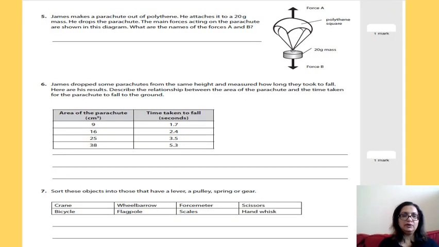Question number 5. James makes a parachute out of polythene. He attaches it to a 20 grams mass. He drops the parachute. The main forces acting on the parachute are shown in this diagram. What are the names of the forces A and B? Okay, now we've done this in class even before these holidays began. What is the force that is acting upwards called, and what is the force B which is pushing it down called? We've done this before in class.